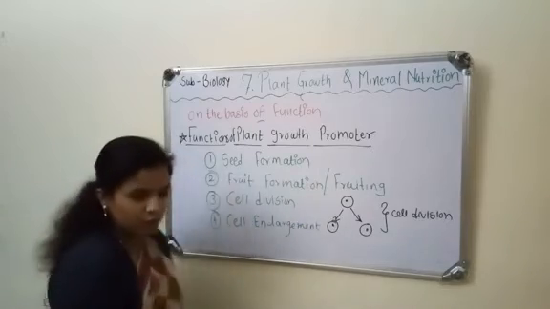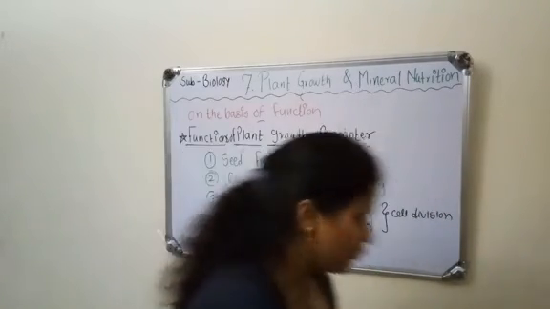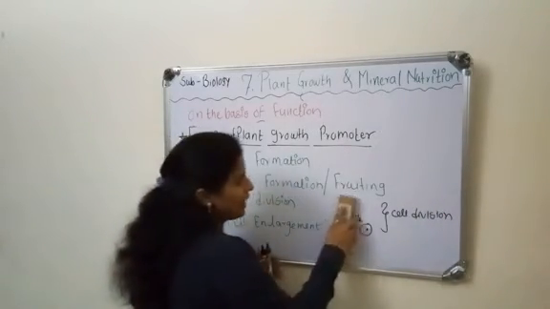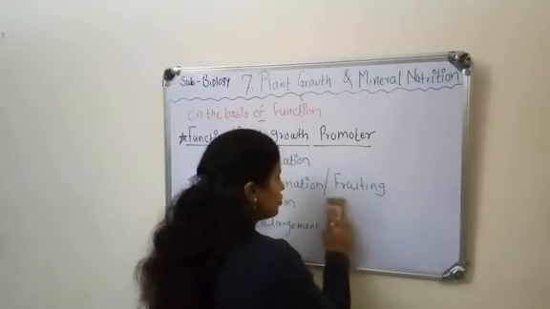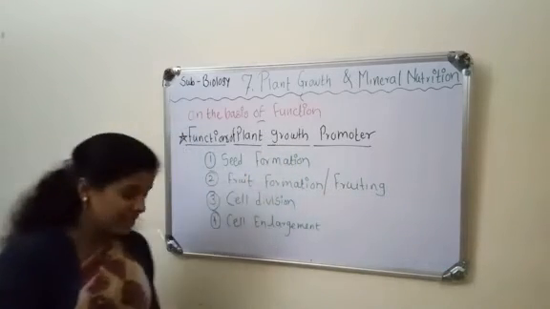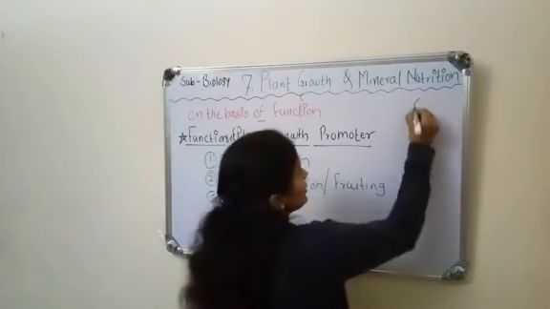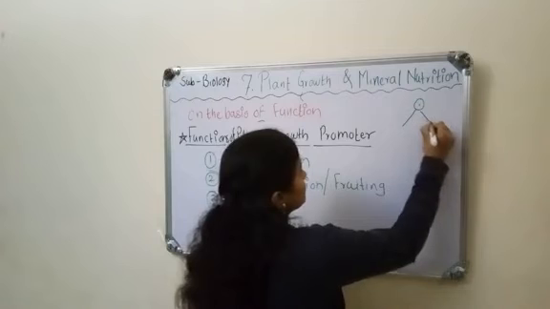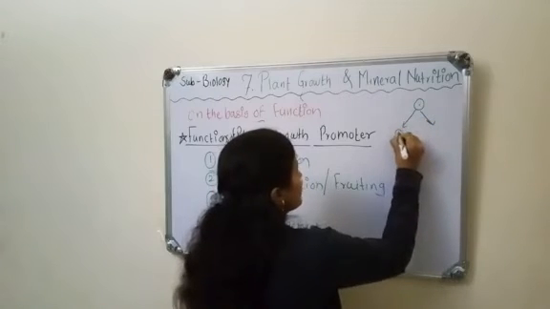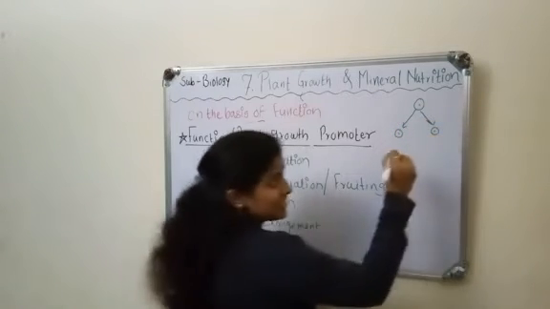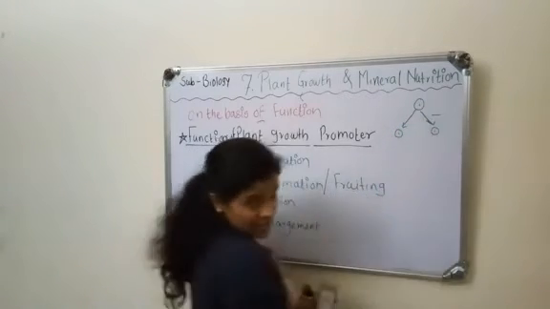In a plant, firstly the cell divides into minute cells, and this is the cell division process.